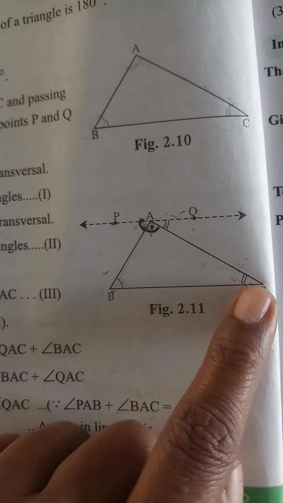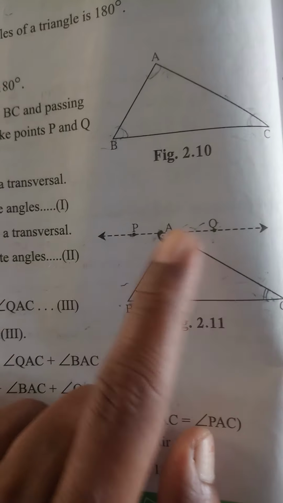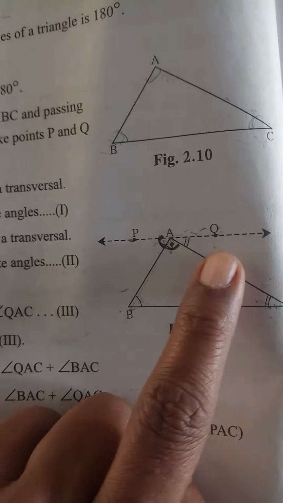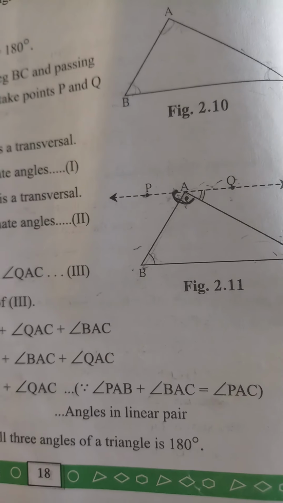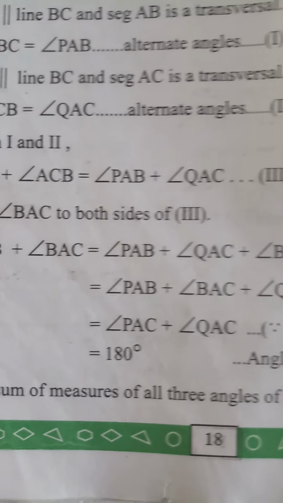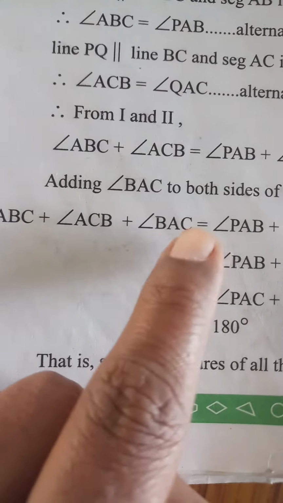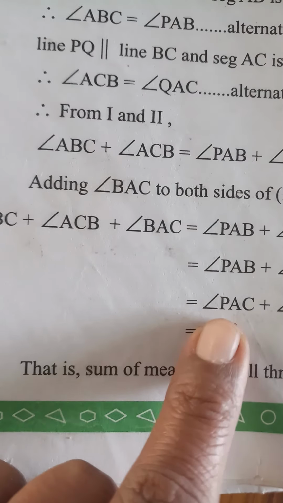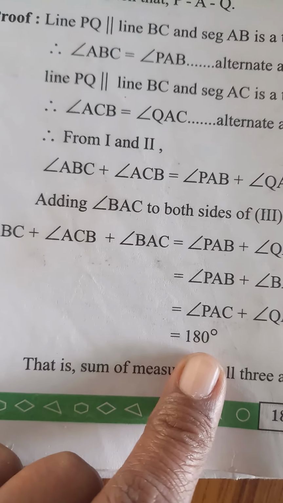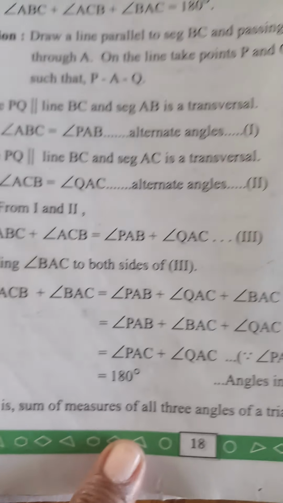Then PAC plus CAQ is linear pair. These two angles are in linear pair. So, sum of these two angles is 180 degree. So, right hand side will be 180 degree. Therefore, what is your left hand side? Angle ABC plus ACB plus BAC is equal to 180 degree. From here we can prove that sum of the measures of all angles of a triangle is 180 degree.